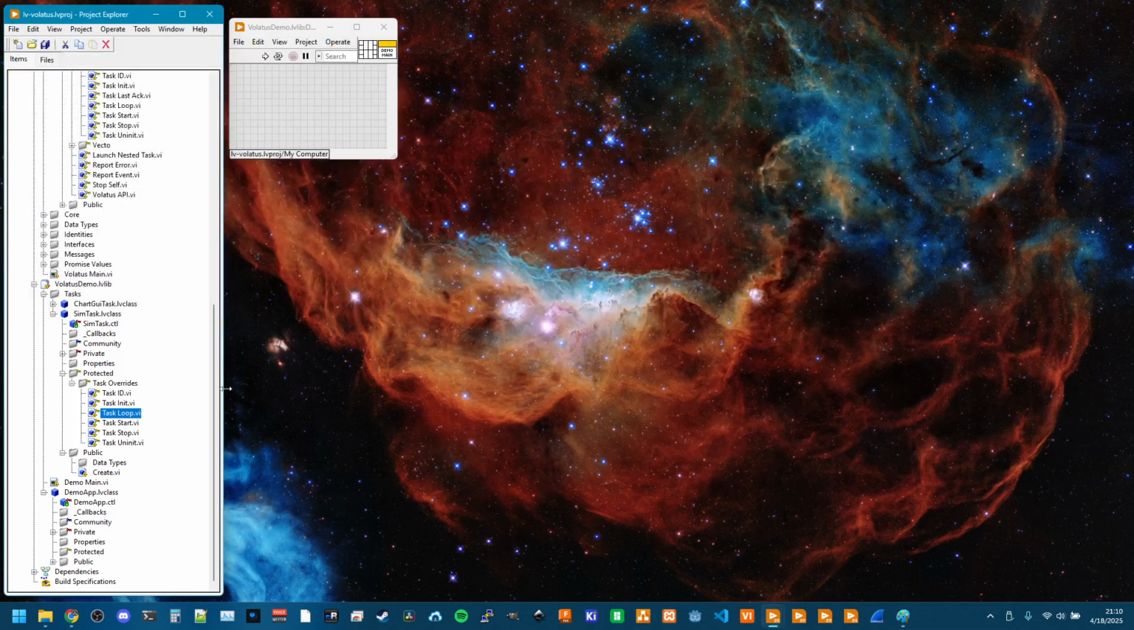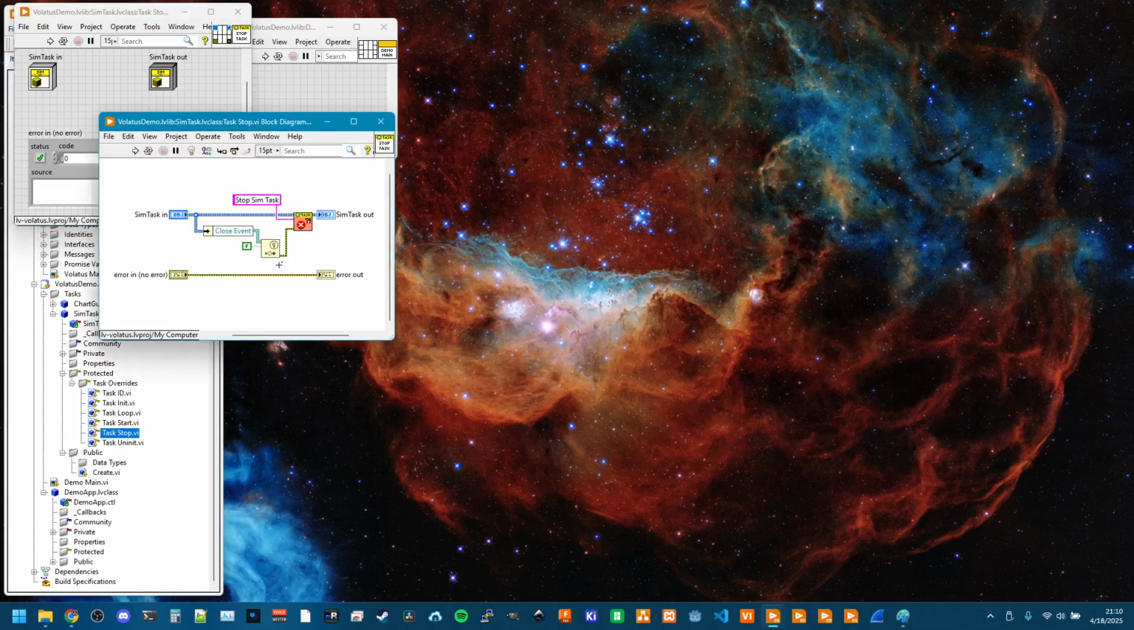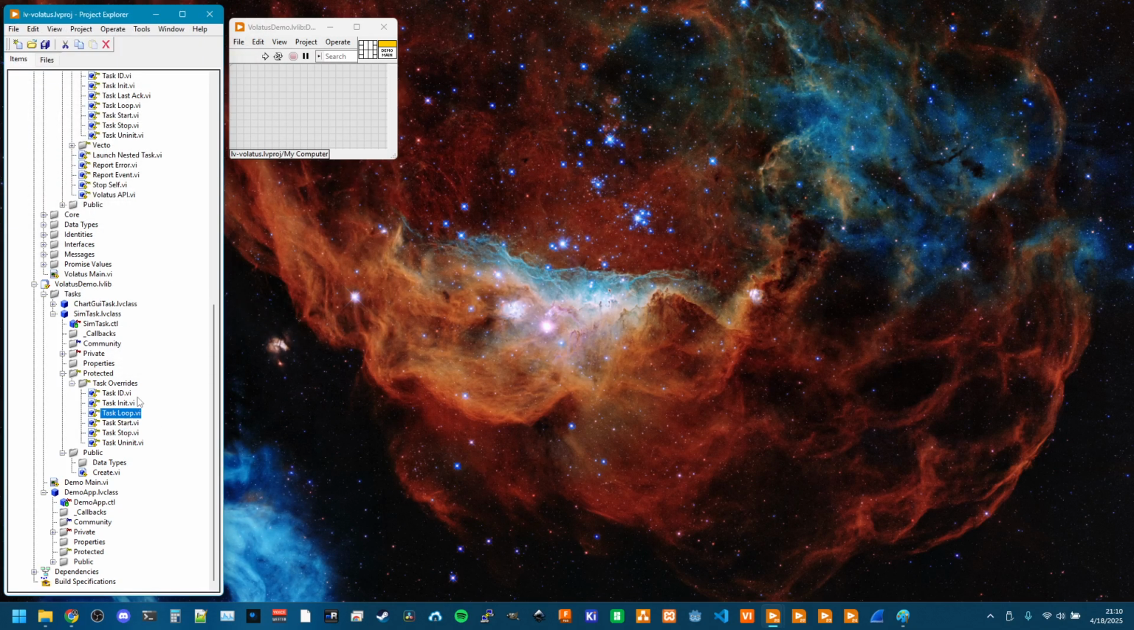Let's look at the sim task quickly. So the first thing that's going to happen is init gets called, then start gets called, then it's going to be in loop, and loop stays running until task stop gets called. So we'll look at that quick. This is just triggering an event so that loop knows to stop. And then after all that happens, uninit gets called.